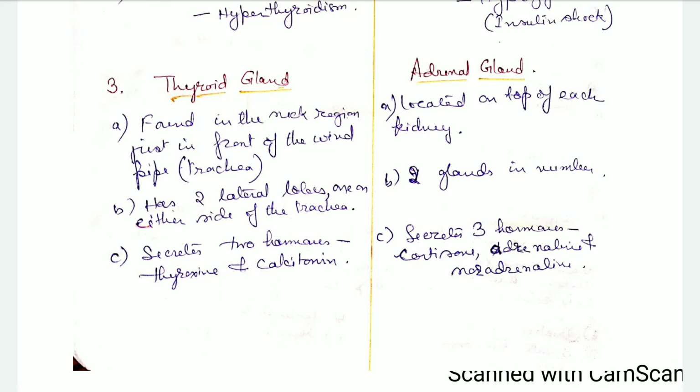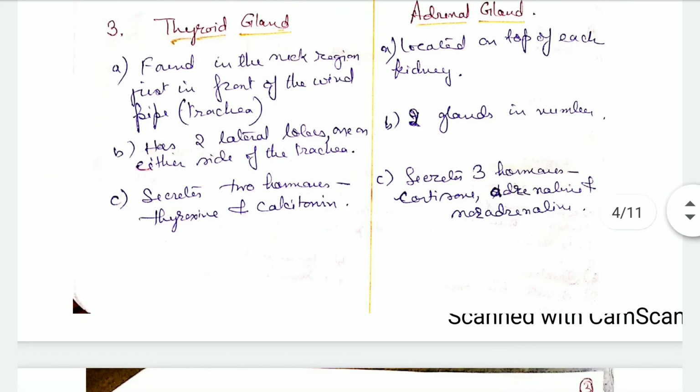Then the thyroid gland secretes two hormones, thyroxine and calcitonin. The adrenal glands secrete three hormones: cortisone, adrenaline and noradrenaline. Cortisone is secreted by the adrenal cortex, and adrenaline and noradrenaline are secreted by the adrenal medulla.